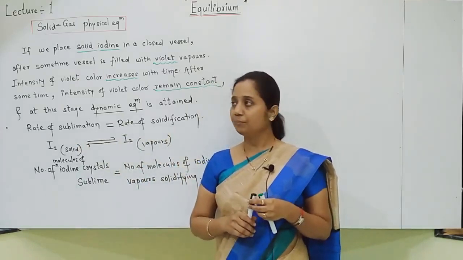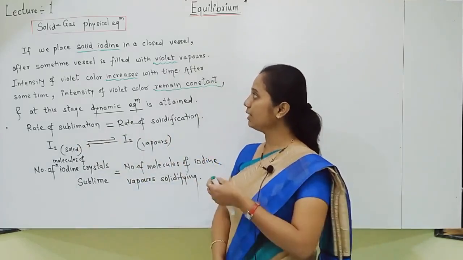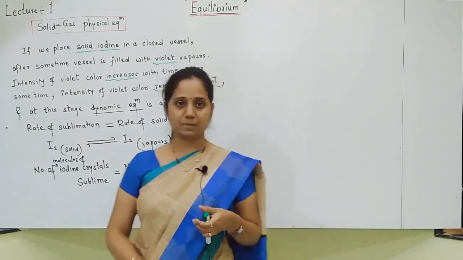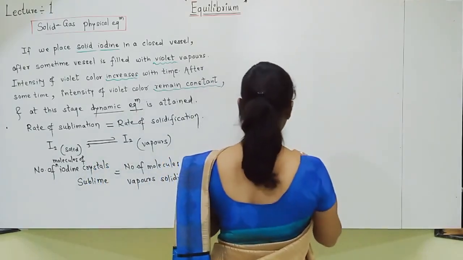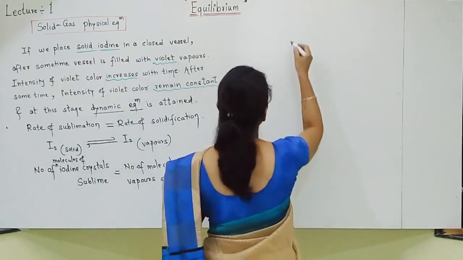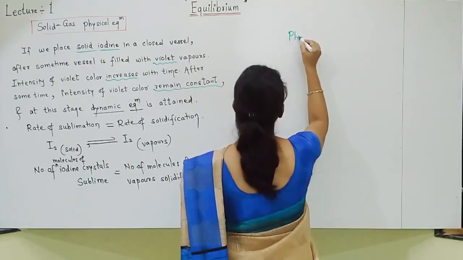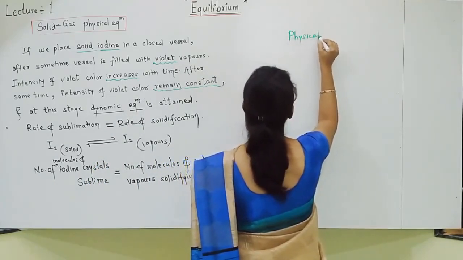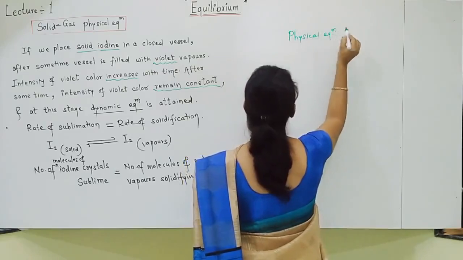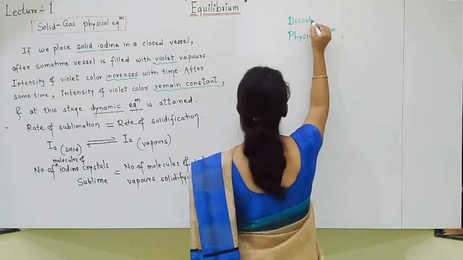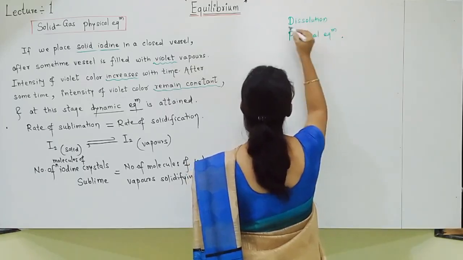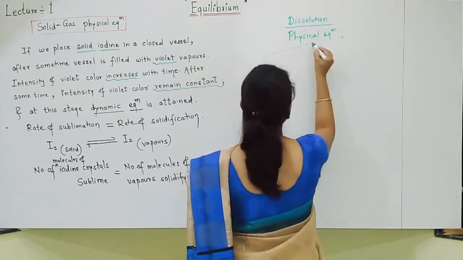Students, now all these phase transformation physical equilibriums are over. Let us move towards the next physical equilibrium. Only understand; the writing part I will do afterwards. The next physical equilibrium is dissolution physical equilibrium.